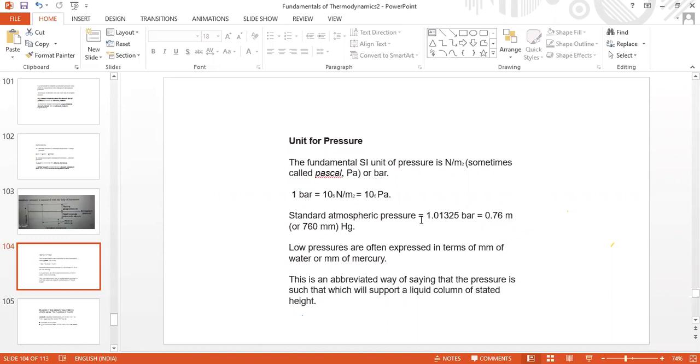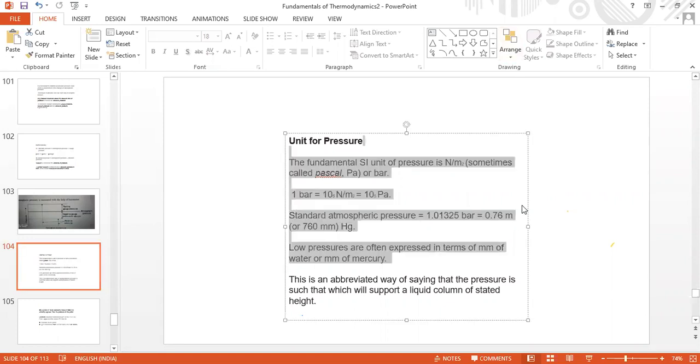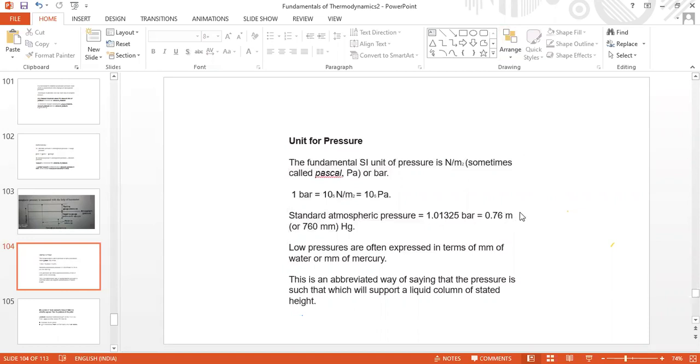See here, only a 0.76 meter mercury column, which is a very low value, will give atmospheric pressure. Whereas if water is used, it has to rise up to 10.33 meter of water, a very high value. Such a height of glass tube cannot be constructed or handled.